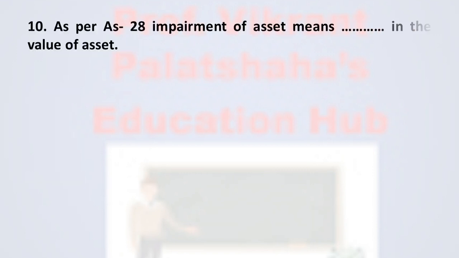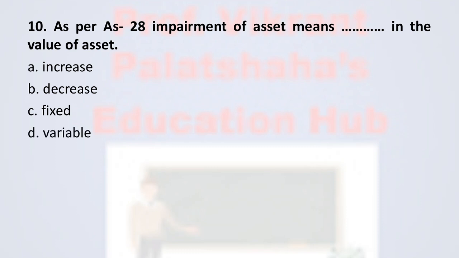Next one, question 10. As per Accounting Standard number 28, impairment of asset means dash dash in the value of asset. Option A increase, option B decrease, option C fixed, and option D variable. The correct answer is option B, decrease. Impairment of asset means what? Decrease in the value of asset as per Accounting Standard number 28. Therefore, the correct answer is option B.